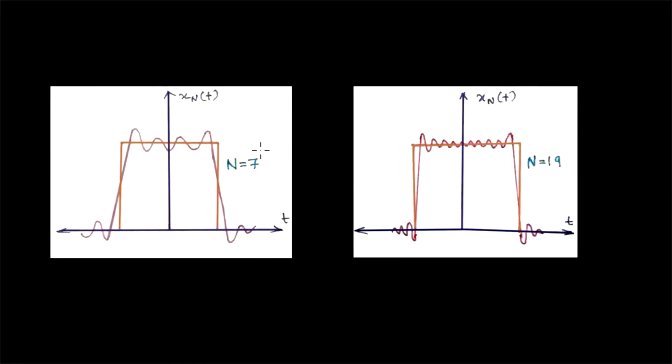In this picture, you can see that n is equal to 7, and you can see the approximation, that is x_n(t). x_n(t) is the truncated Fourier series. The truncated Fourier series is somewhat approximating the square wave, but here you can see that there are some ripples at the end. Now in this picture n is increased to 19, so you can see that it is almost looking like a square wave, but not a square wave, and you can see that there are some ripples at the discontinuities.